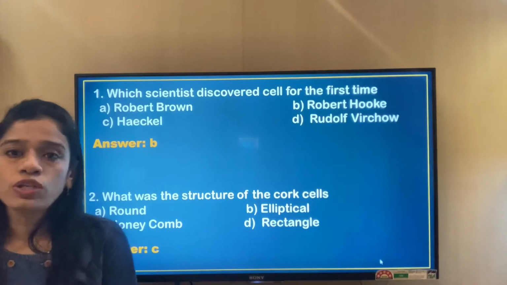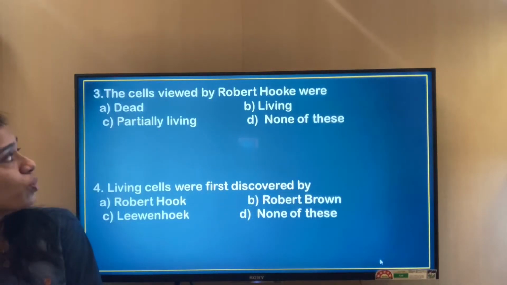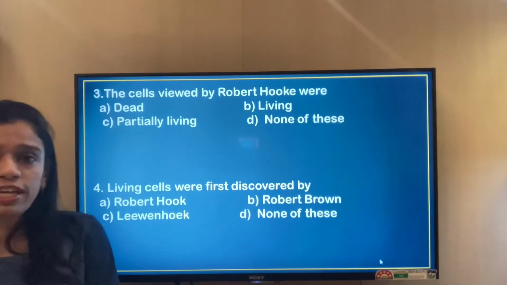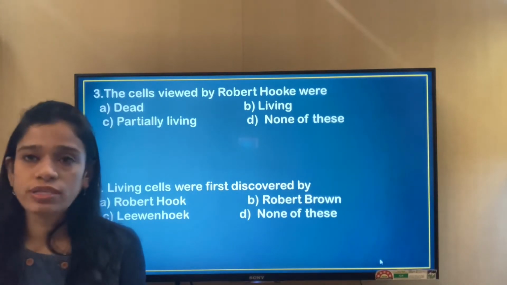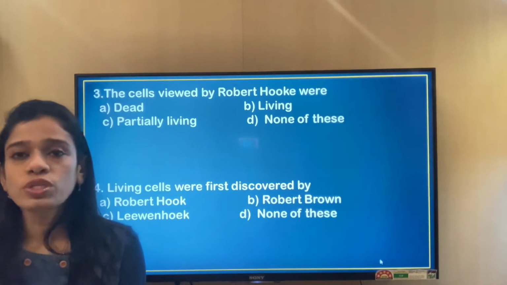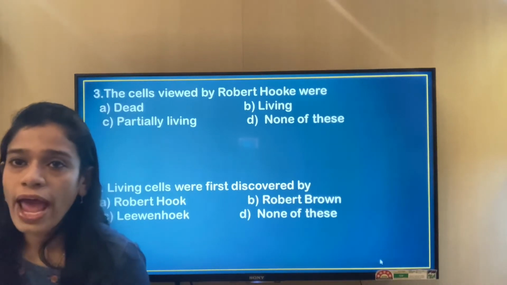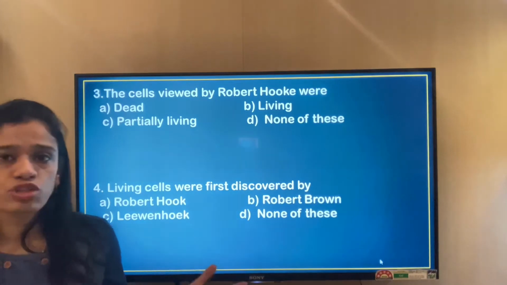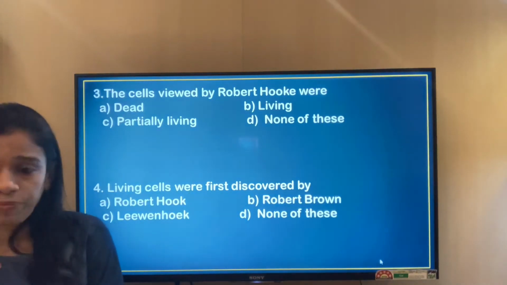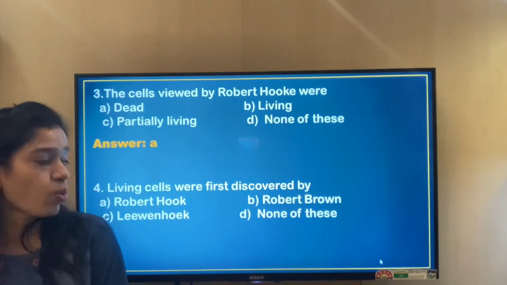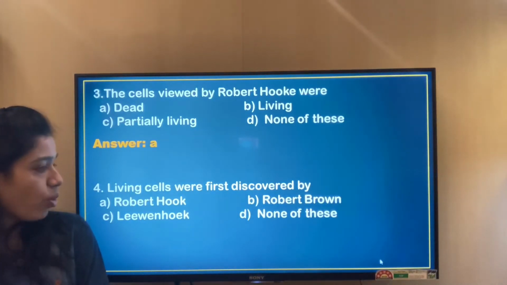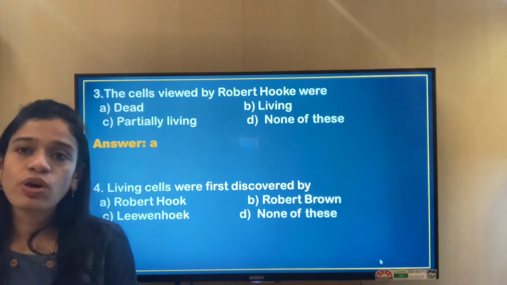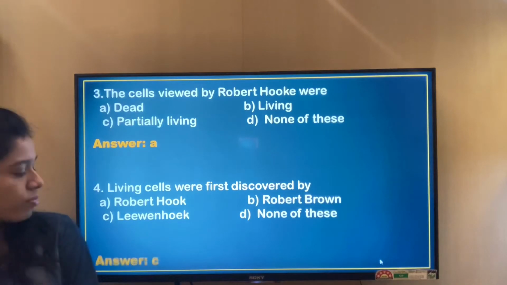So now let's move on to the next question. Cells viewed by Robert Hooke were dead, living, partially living, or none of these. So Robert Hooke, who first discovered cell, saw the cork cells under his microscope. So the cells of the cork were actually dead cells. So it is option A. And living cells were first discovered by Robert Hooke, Robert Brown, Leeuwenhoek, or none of these. The answer is Leeuwenhoek. That is option C. So we'll go with option C for question number 4.